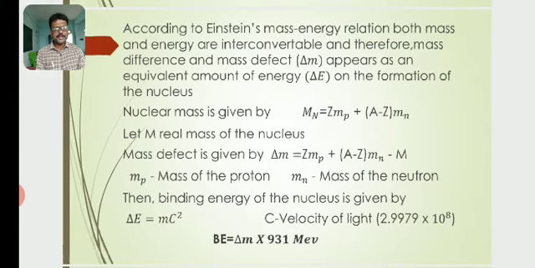During the formation of the nucleus, a certain amount of mass will disappear. That means the real mass of the nucleus must be less than the sum of the masses of the individual nucleons. So during the formation of a nucleus, a certain amount of mass will disappear. Such a disappeared mass is called mass defect.